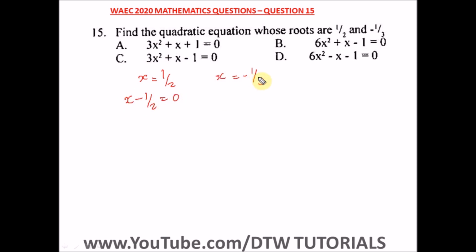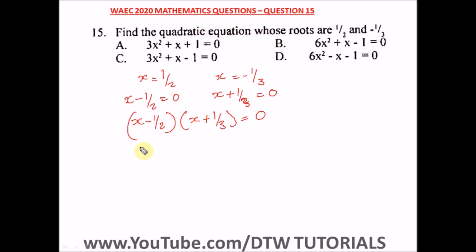Here also, take this minus 3 to this side. We have x plus 1 over 3 equal to 0. Okay, so from here we have x minus 1 over 2 in brackets. Combining both, we have x plus 1 over 3 equal to 0. So from here, what do we do next? We open up our bracket, because we're looking for the quadratic equation.